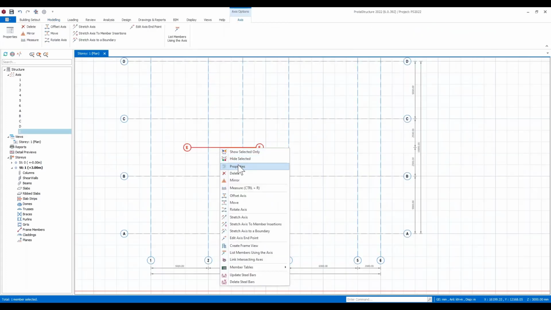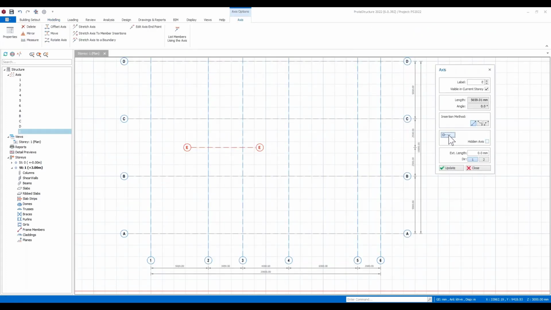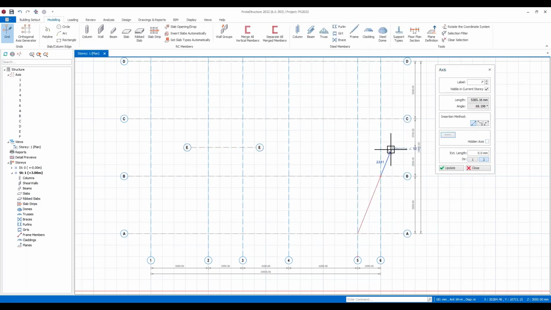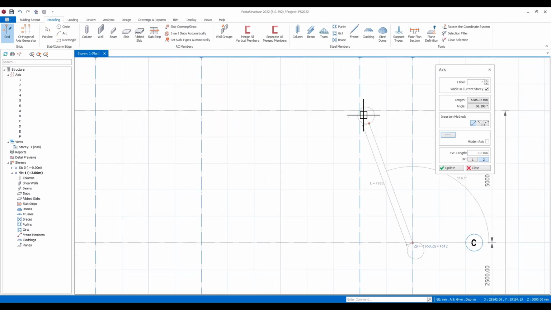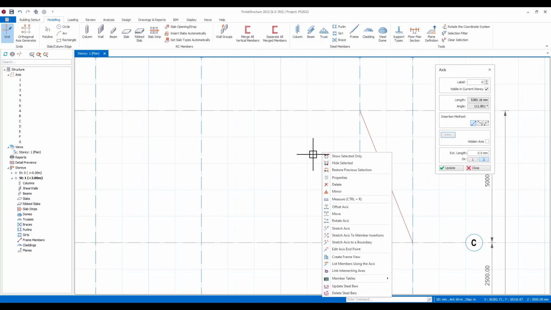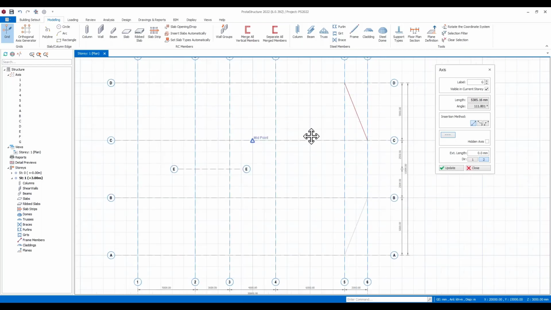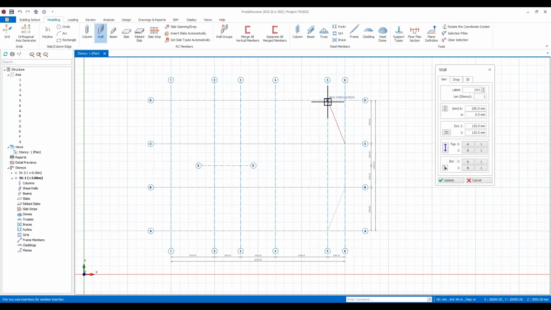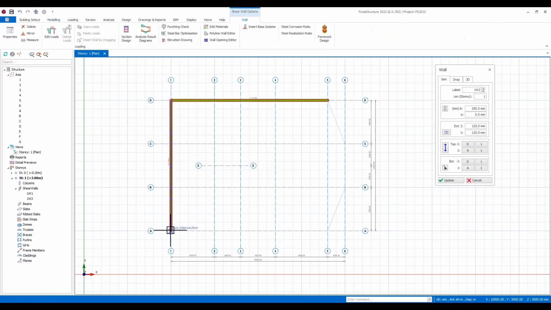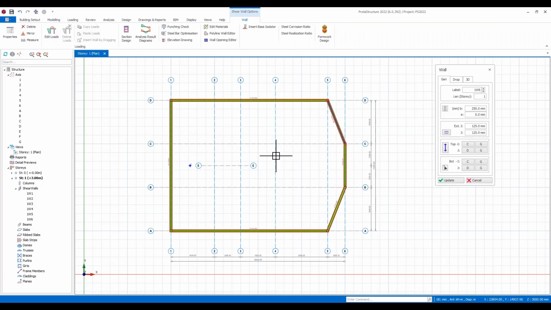I can also create other axes here. I'm just going to build another axis over here, okay, and this time around I've just chosen to turn the bubbles off. I just want to hide that away, so I'm not looking at that, okay. I can quickly come and do this, okay. Now I'm going to start by just creating some walls. So I'm actually going to build a basement wall here. So I'm just running around the periphery here, and I'm just creating what might be a basement wall. Okay, so I can just run around and key these in as I go.